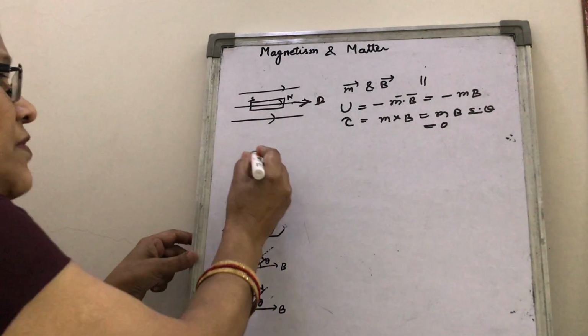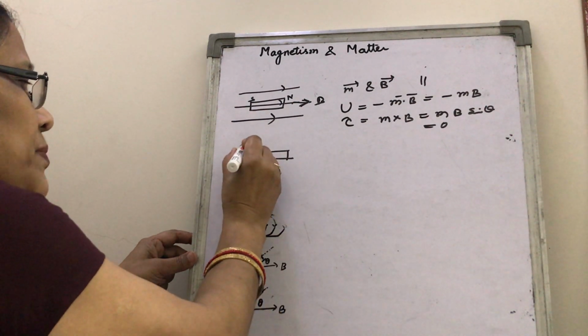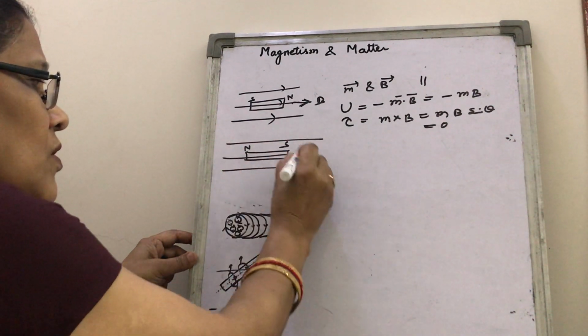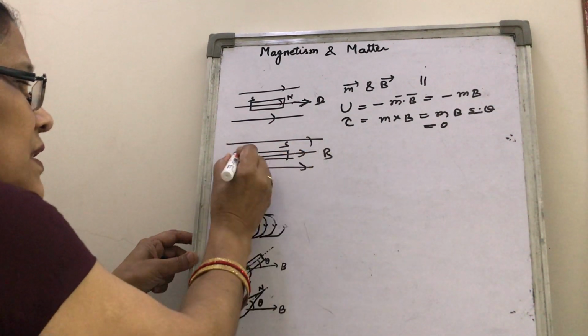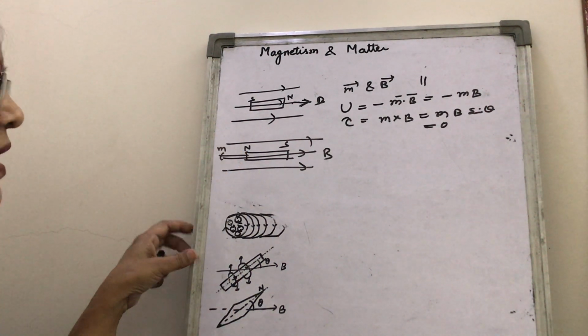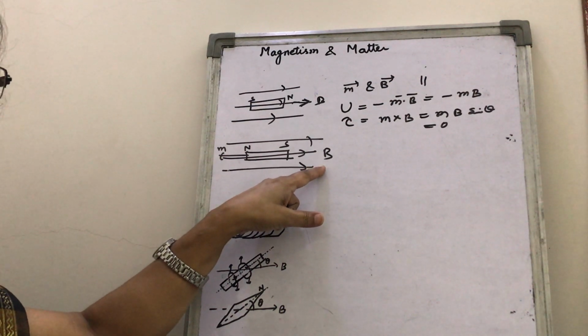If you reverse the poles, that is, in the same magnetic field you place the bar magnet like this, what difference do you find? Here this will be the magnetic moment. Again, magnetic moment and magnetic field are anti-parallel.